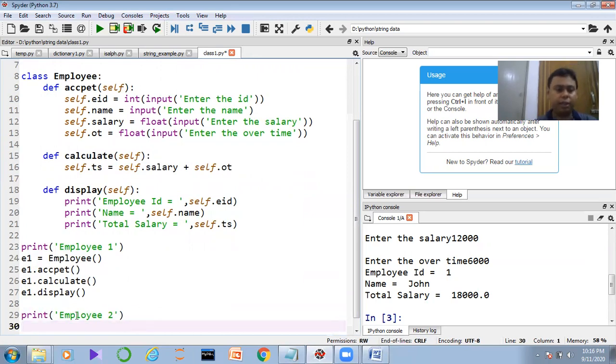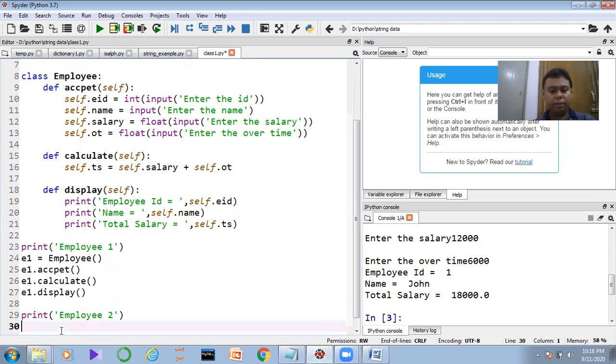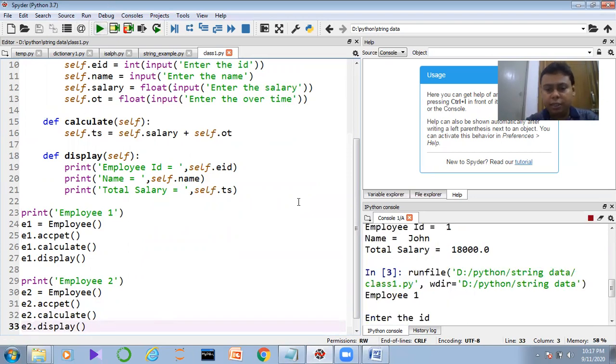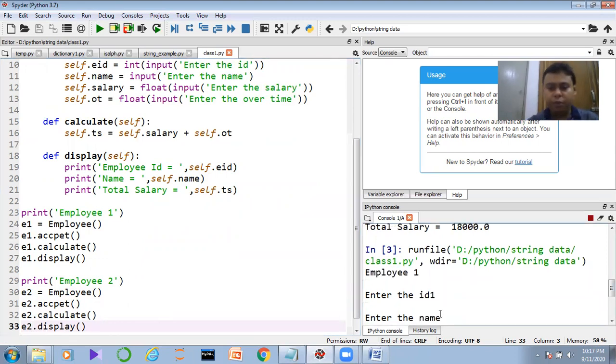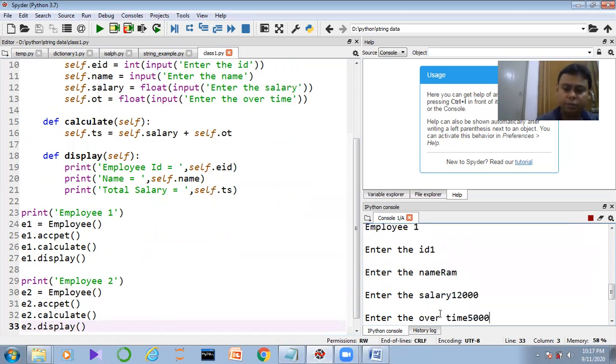I'll take this particular code, one minute, then let us edit the code, make it E2, because now I am going to hire the second employee right now guys, E2 and E2. Now guys, if you execute the code, you will see employee 1 is coming. I am entering the record of the employee 1 Ram. He is getting 12,000 salary, 5,000 of overtime.